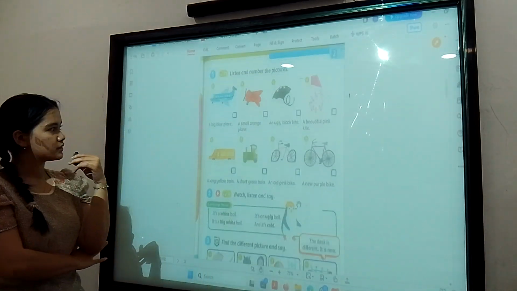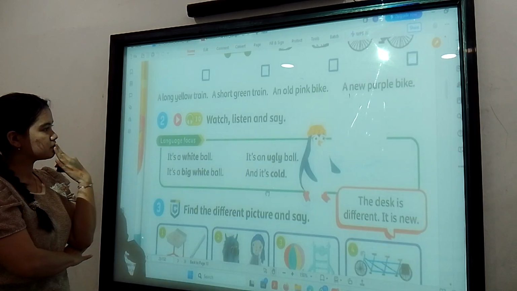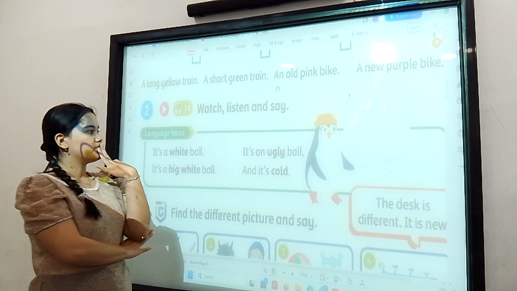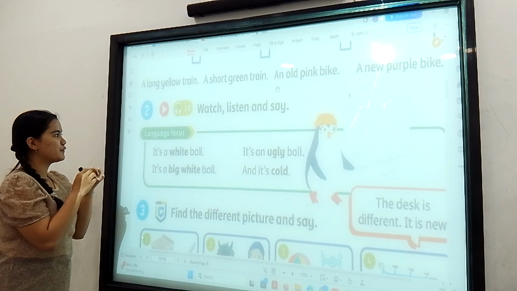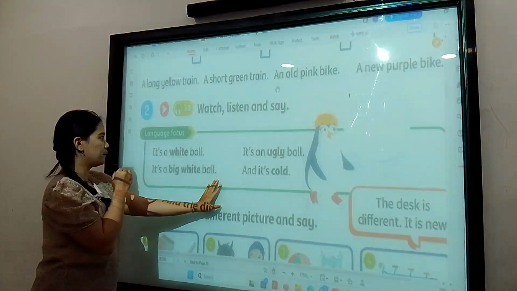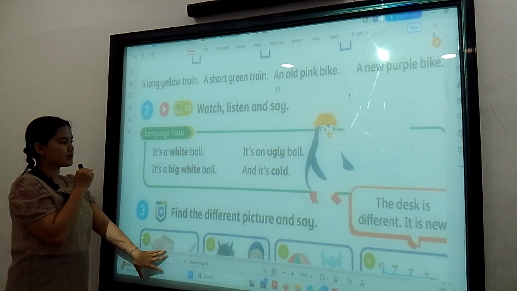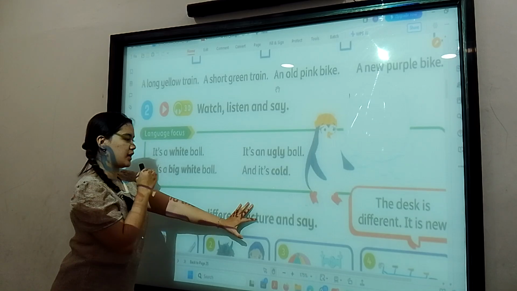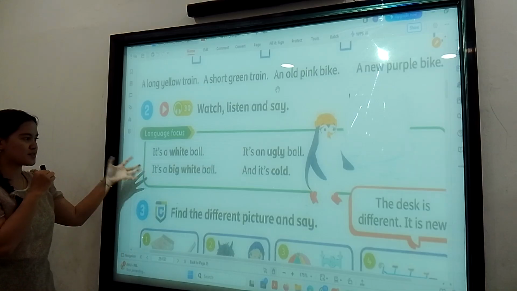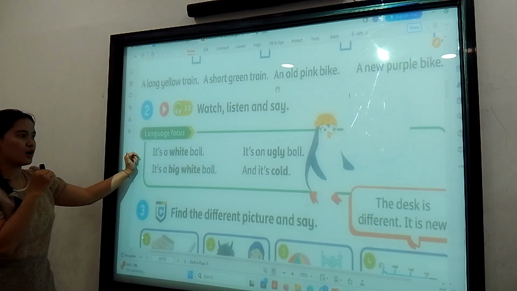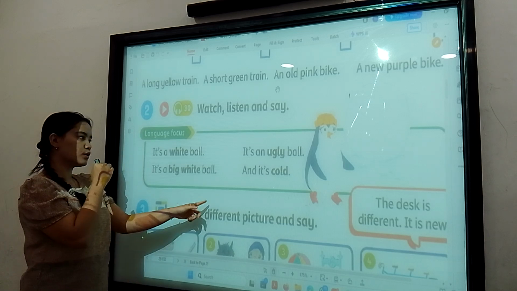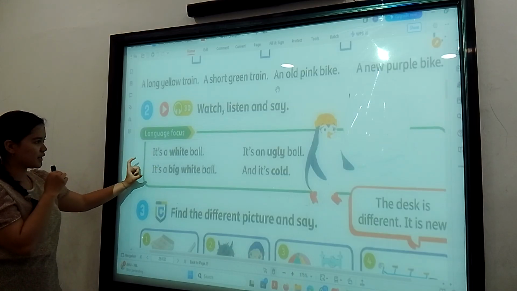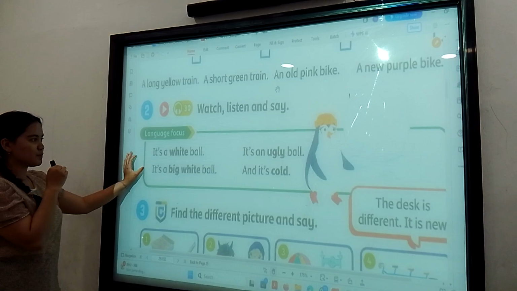Okay, I just want to ask about this language focus actually. So please explain these things. What do you got and how do you explain this one to the students later? Okay. In this part, we will study language focus, about what we can say if we want to show something. For example, later the student will observe some object like a ball, a pencil, a book, and then the student will say, look at this ball, what do you think about this ball?